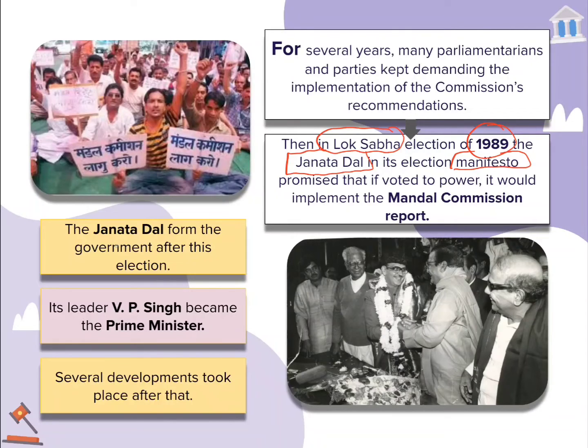So let's not go into too deep, okay? What we have studied in this is that in the 1989 election, the Janata Dal political party had given in their manifesto that they would implement the Mandal Commission report if they came into power. As a result, Janata Dal formed the government after that election, and its leader VP Singh became the prime minister.